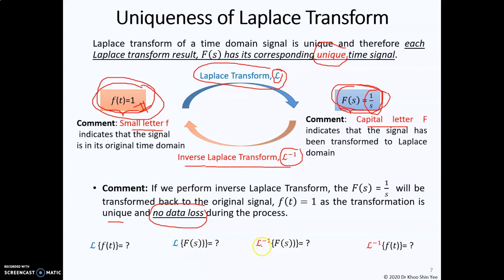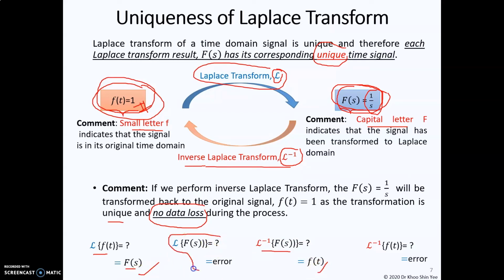Third one, inverse Laplace transform of F(s) signal. Lastly, inverse Laplace transform of the f(t) signal. When you perform Laplace transform on f(t), you get F(s). If you perform inverse Laplace transform on F(s), you obtain f(t). So this one is correct.